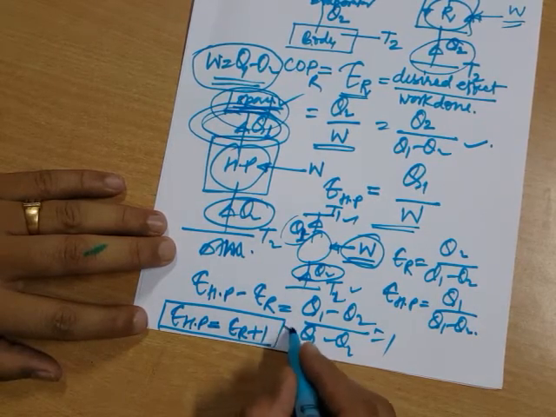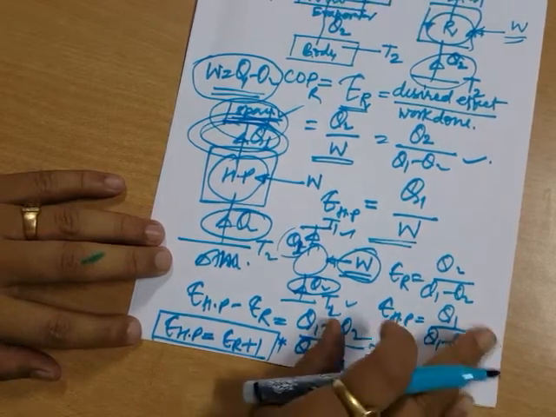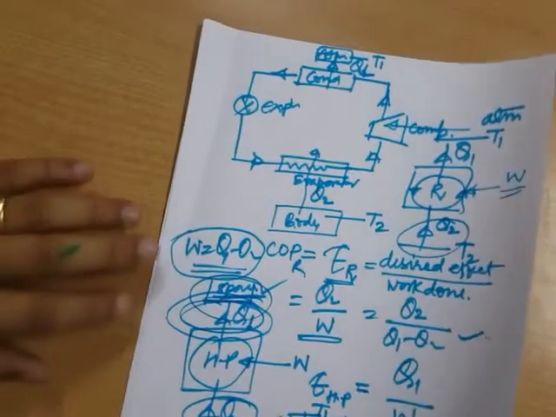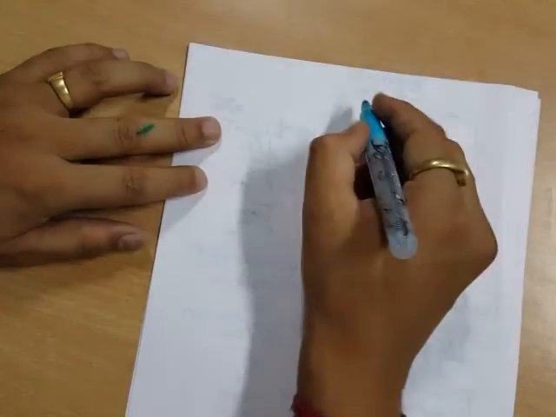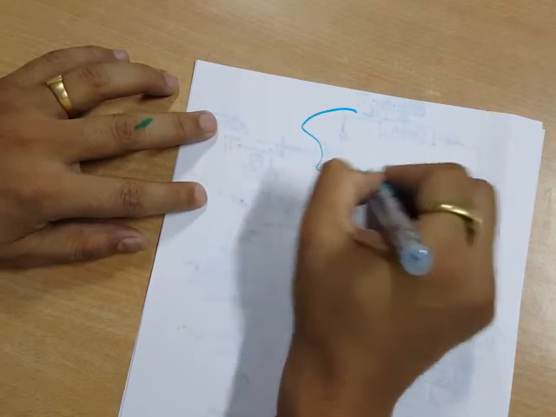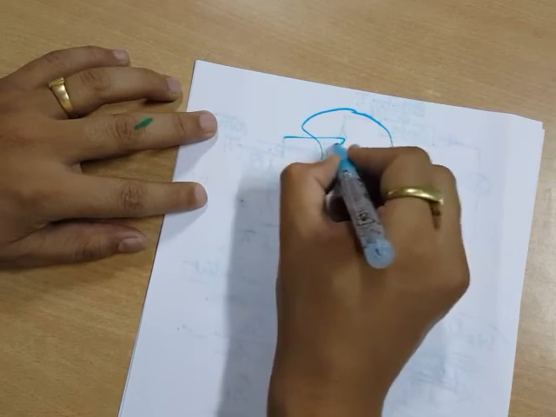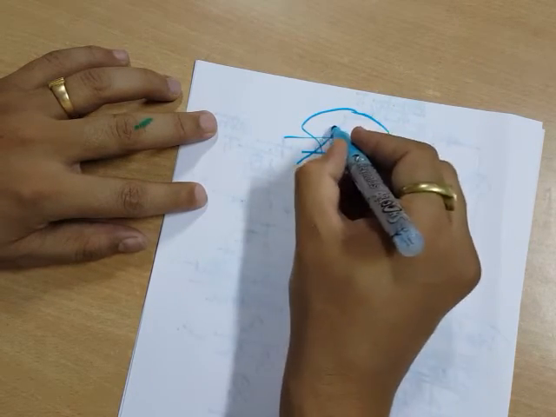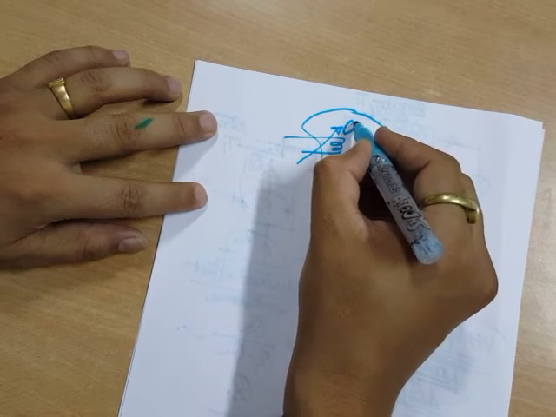Why have I derived this? There is a reason behind it. There is always a reason behind some act. So let us say I am heating a space with the help of a room heater. I am supplying some amount of heat.